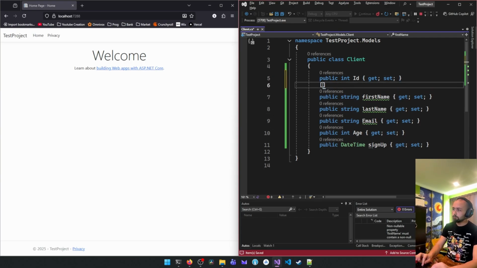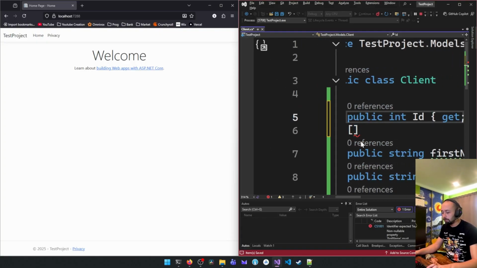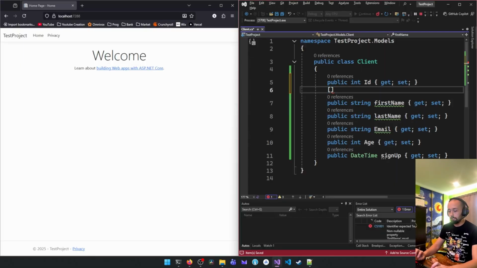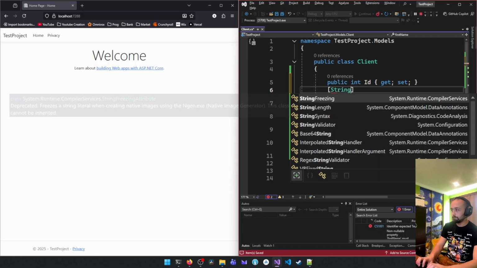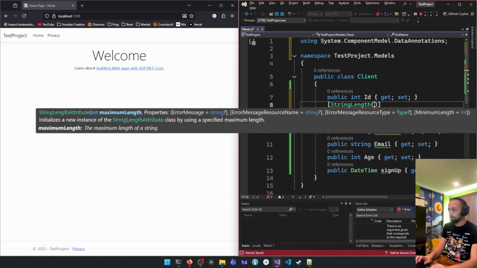So let's just do, I don't know how those are called, but you can find it on your keyboard. It's probably next to the minus and plus symbol on the English keyboard. We're going to type those. Then we'll say string length, then parentheses. Then we can see some examples of the attributes and how it works.